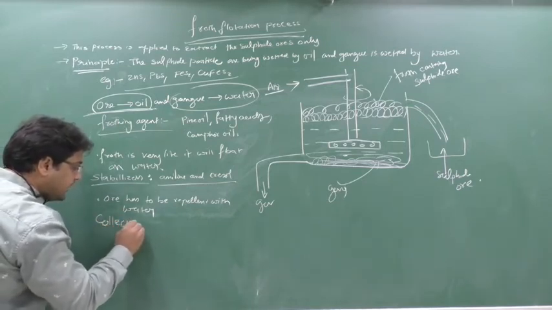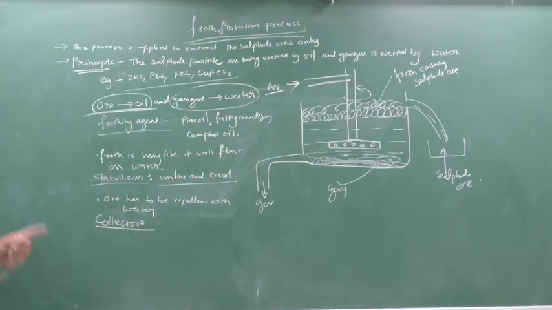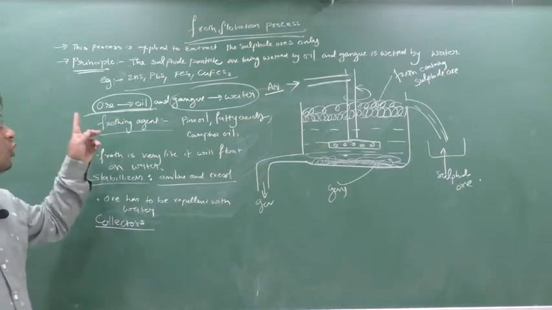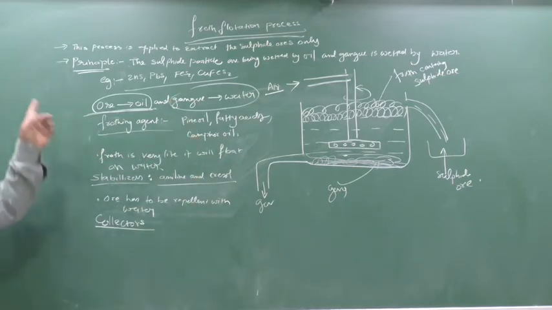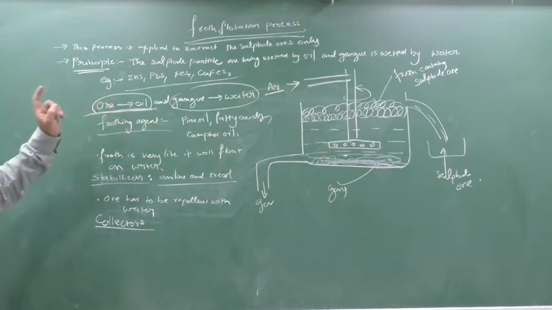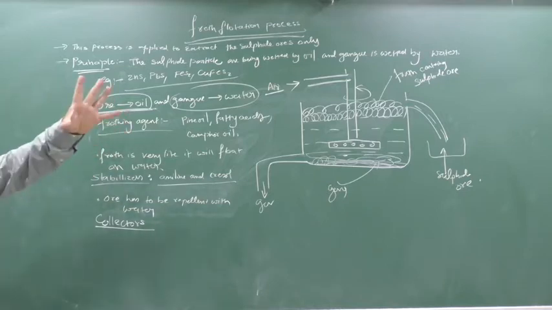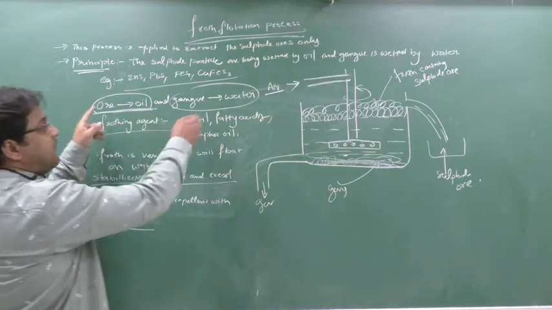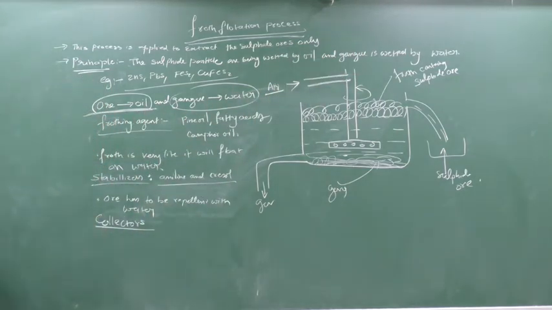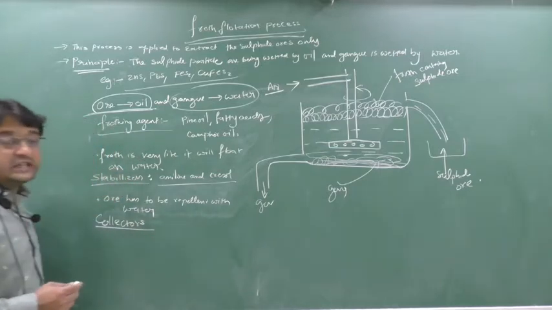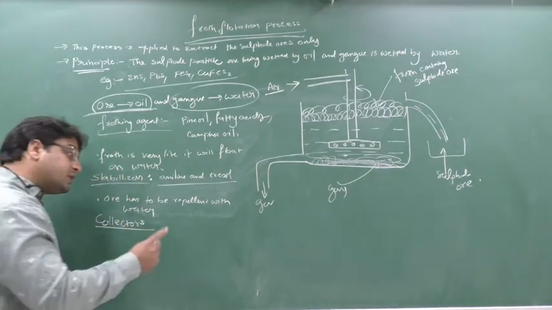What am I adding? Collectors. Collectors are the ones which will keep the ore away from the water always, or which will keep the ore repelled to water. They will increase the repulsion between ore and water. Who are the collectors? Xanthates, sodium and potassium ethyl xanthates.